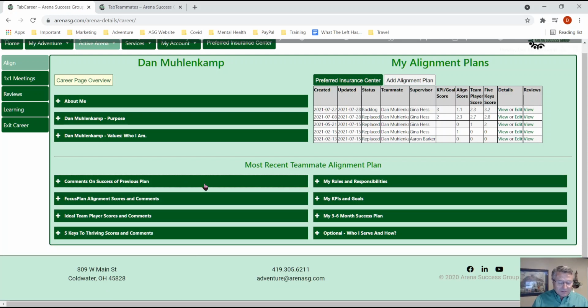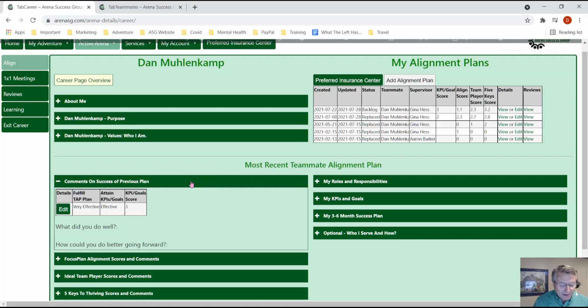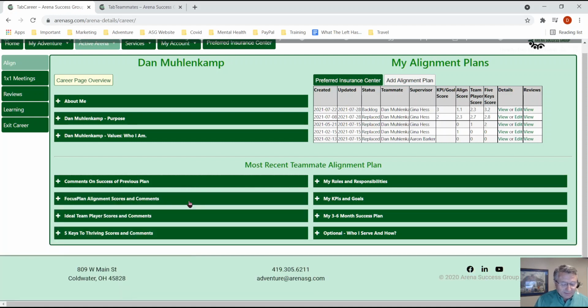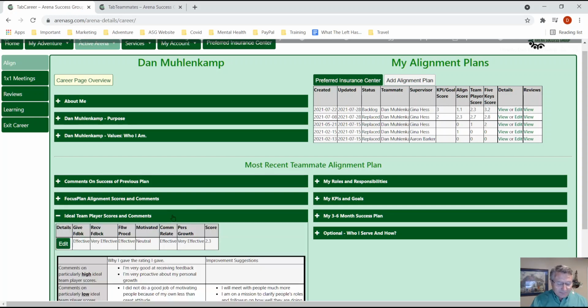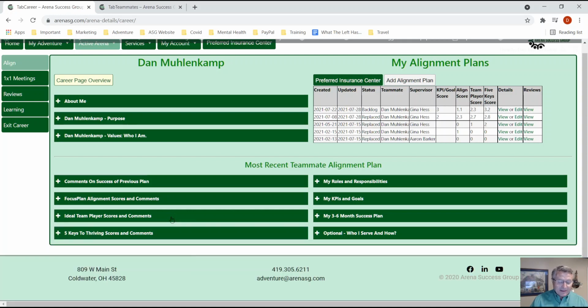On the left, you're going to look at your previous plan if you had one. If you've not had one before, you can leave this part blank. But you just look at what you said you were going to do and did you do it and how well, and you rate yourself on it. The focus plan alignment score is how well your efforts promoted the focus plan of the organization, which you've seen, this little one-page thing that explains what the organization is about. The ideal team player: there are certain things that ideal team players do or don't do, and you simply rate yourself on those things. And then you have comments.